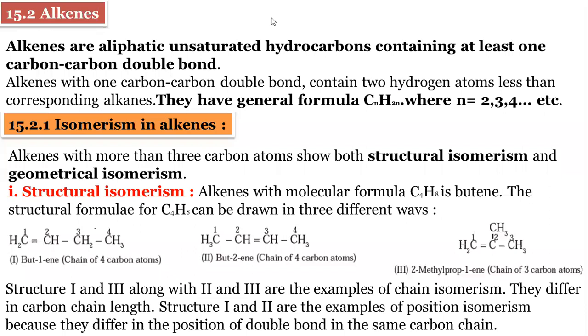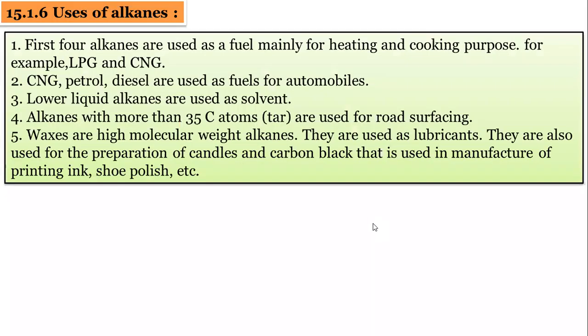Can anyone prepare the definition of alkenes? Because you know the definition of alkane, you can prepare the definition of alkenes in your own words. Can anyone tell me? They have the pi bond. Very good. They are aliphatic. They are also unsaturated hydrocarbons. Very good. I will explain now.